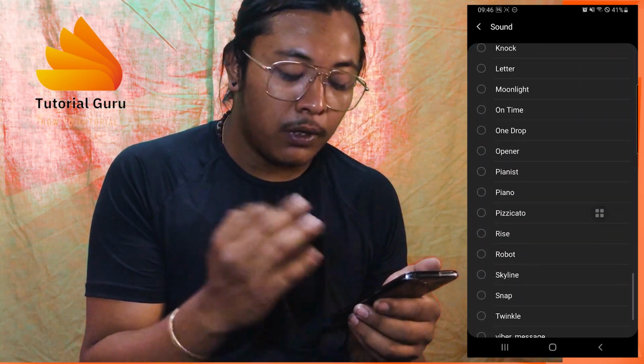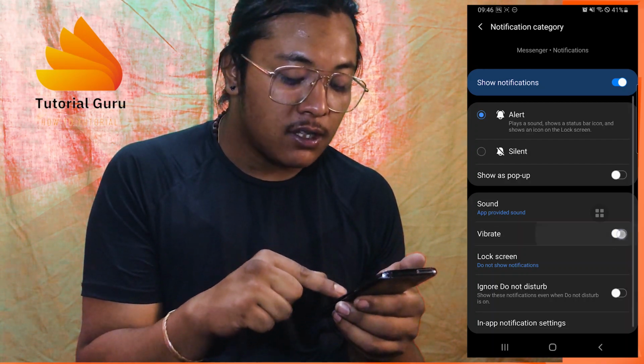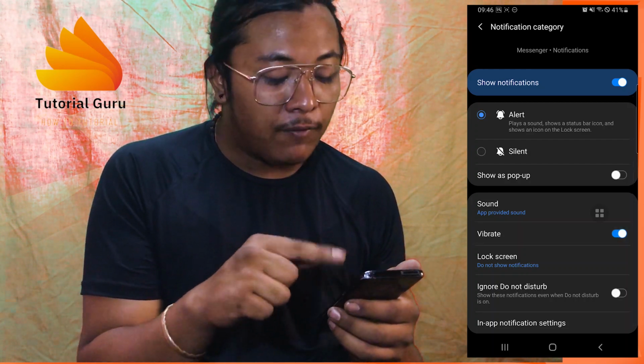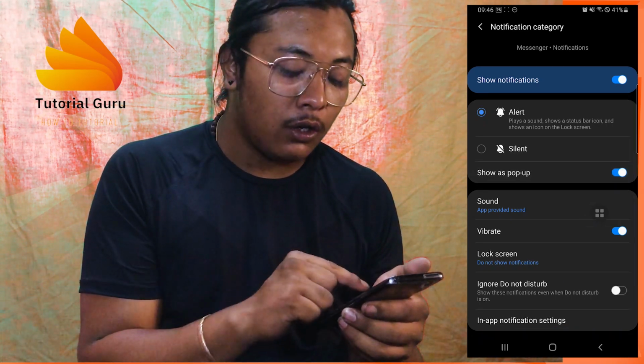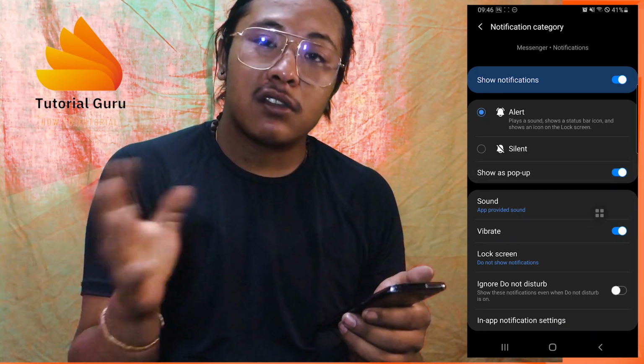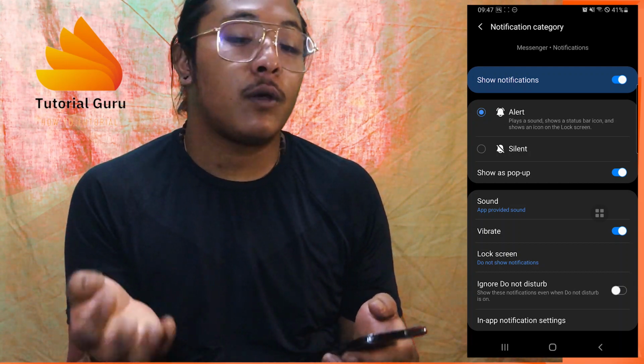We need to do many things over here. We can do it from the app itself, and there is the vibration setting, you can see. And after turning all of these buttons on except the ignore do not disturb button, we can leave it off, and your sound will be pretty much, I think, fixed.